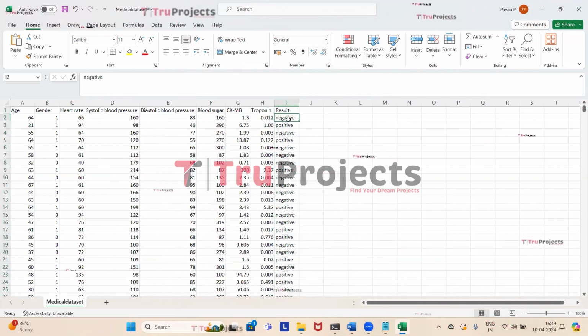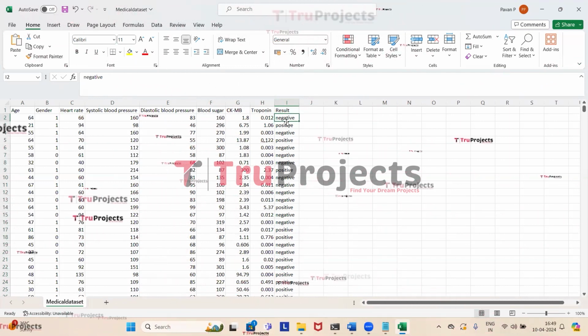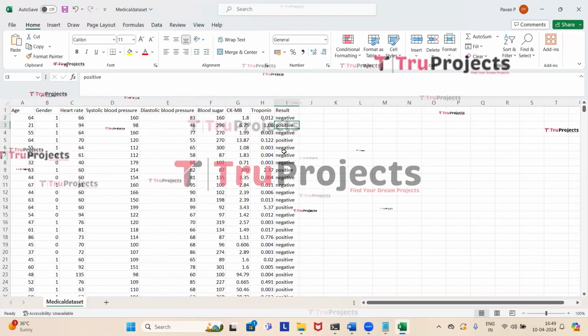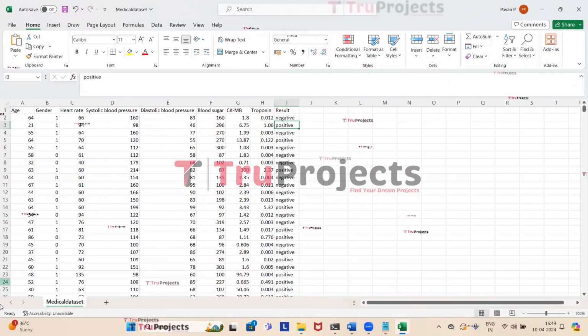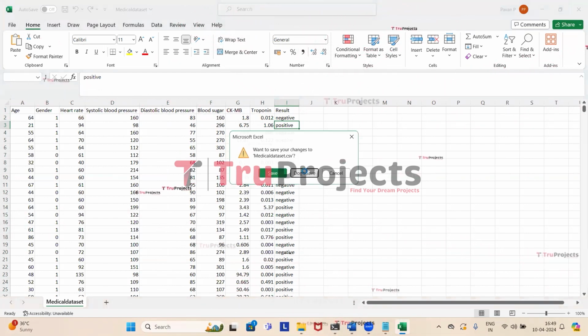Here we have two cases, negative and positive. Negative means there is risk of heart disease, and positive means there is no risk of heart disease. Now close this. We'll be using this data to train all the algorithms.